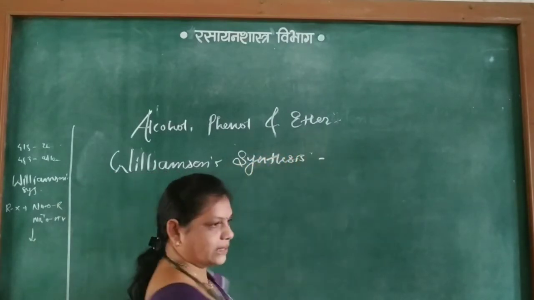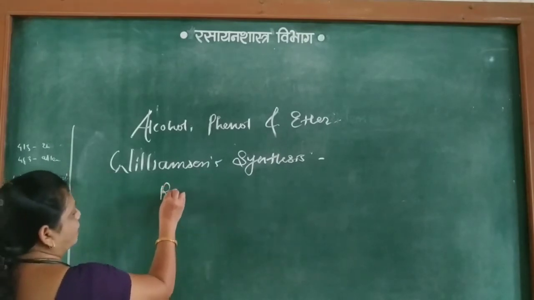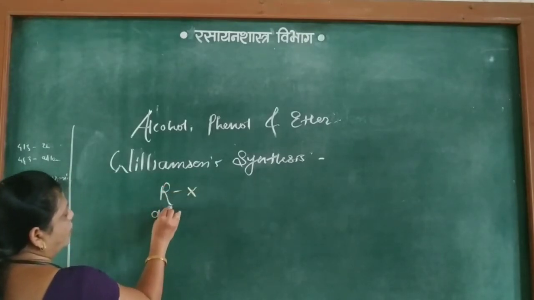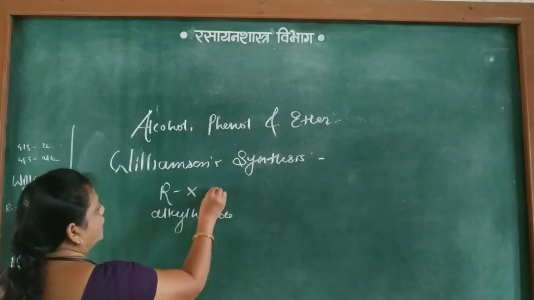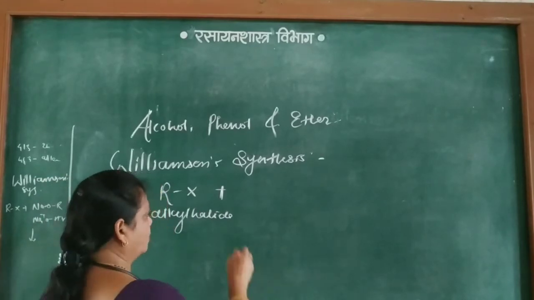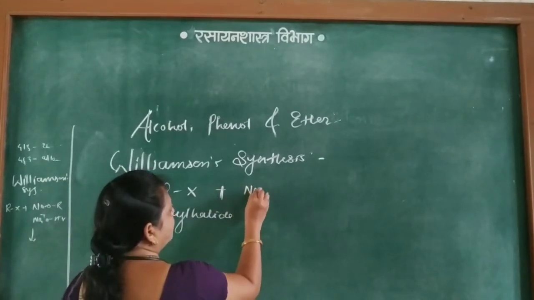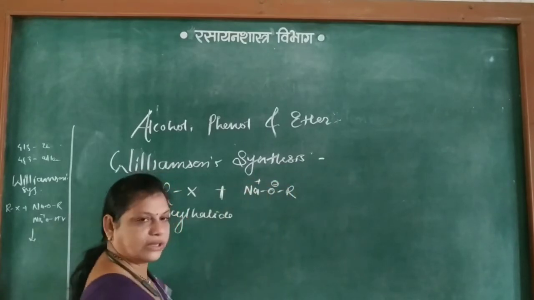Williamson synthesis. Here alkyl halide reacts with sodium alkoxide, here sodium O R. This is negative, this is positive.